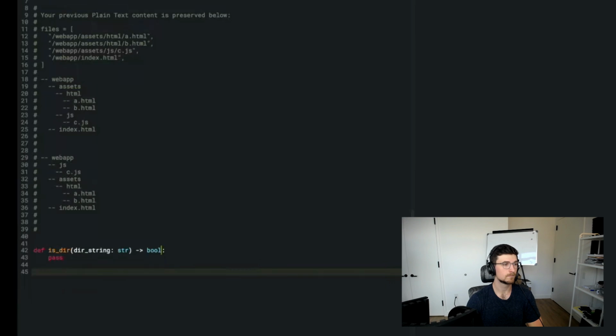Yeah, web app would be the directory though, right? I know you said file. Web app would be the directory. Oh, I'm sorry, maybe I'm using incorrect terminology. When I say file, I mean whatever the word is that could be either a file or a directory. I don't know exactly what word to use for that. I see. Okay, just to be specific though, let's assume that it's always a directory.